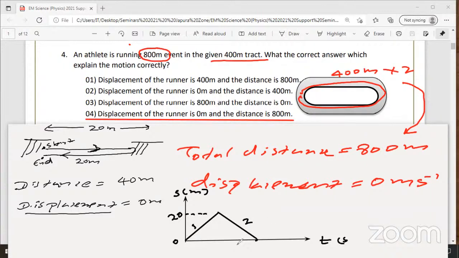At the end of the second run, imagine the batsman takes say 20 seconds to complete 2 runs. The first run he completes in 10 seconds and the second run in 10 seconds. So he is running with the same uniform velocity. So in this displacement-time graph, first run forward and then backward, the displacement is 0.